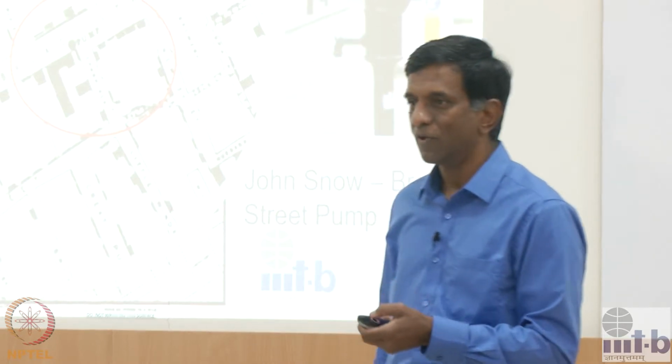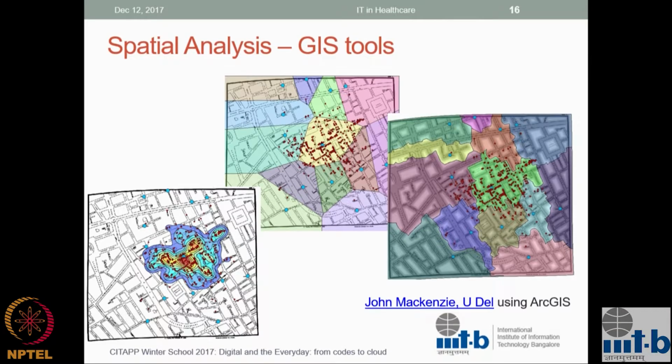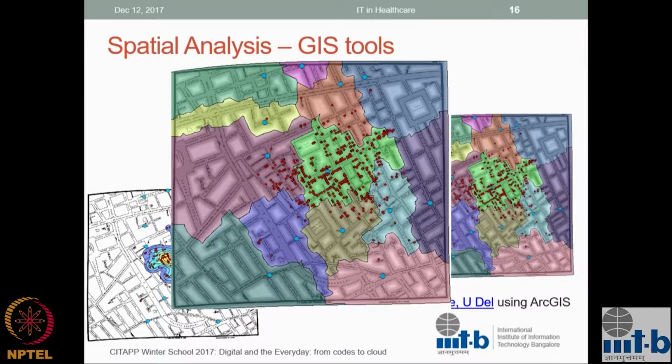And now it's done very standardly, whether you look at Zika virus or Ebola or any of these newer things. It's all about tracking down patients and what could be the possible transfer points. We also obviously now 150 years later, we have standard spatial analysis tools to do that. So the same thing could be done by, this clearly tells us where the concentrations are. This shows us where the increased concentrations and so on. And so now it is fairly standard in epidemic analysis, epidemiology, to take aggregate data and try to find patterns out of it visually. Right?